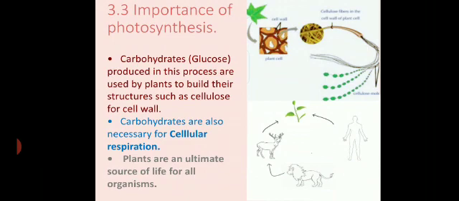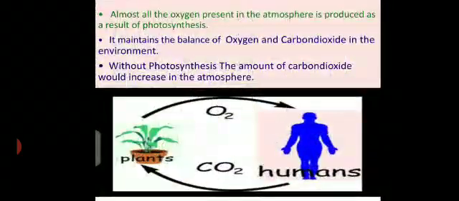Plants are an ultimate source of life for all living organisms. Next, we will see how they are the ultimate source of life for all organisms. Almost all the oxygen present in the atmosphere is produced as a result of photosynthesis, and all of us know that all the living things on the earth, either they are plants, human beings, or animals, they all need oxygen to live. Our cells need oxygen to live. The cells form tissues, they need oxygen to live. The organ system, each and every part needs oxygen for their survival.